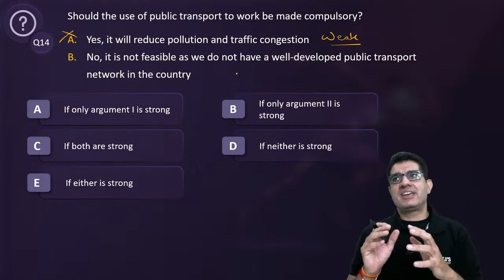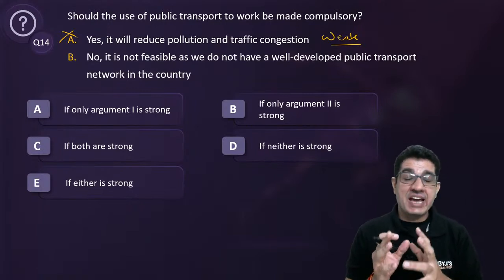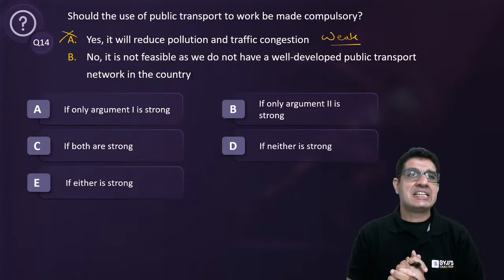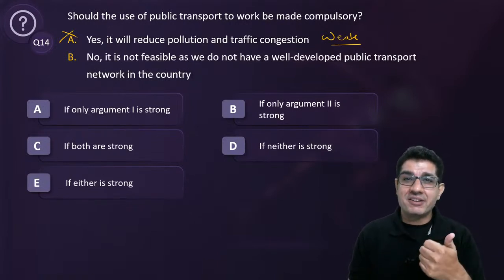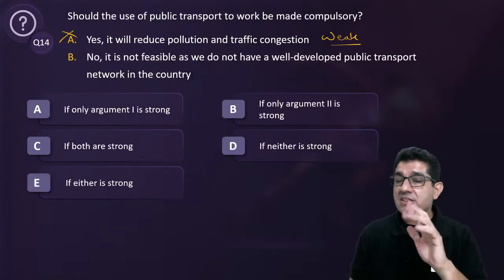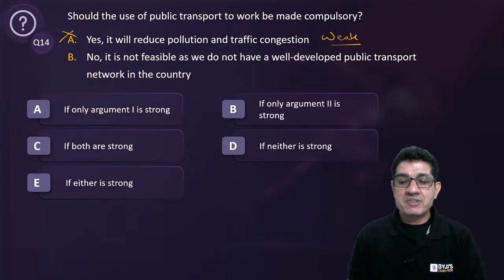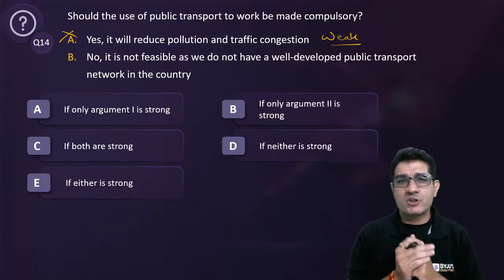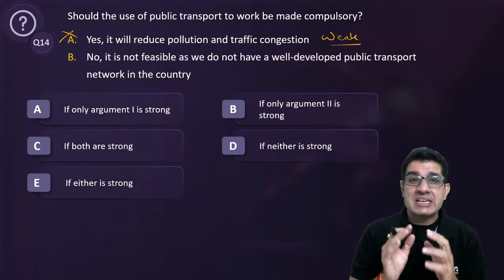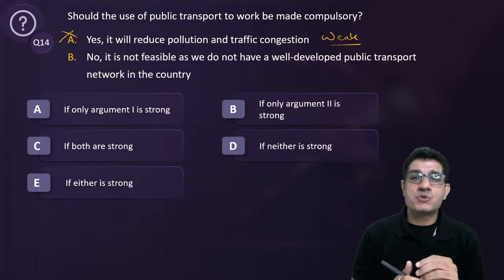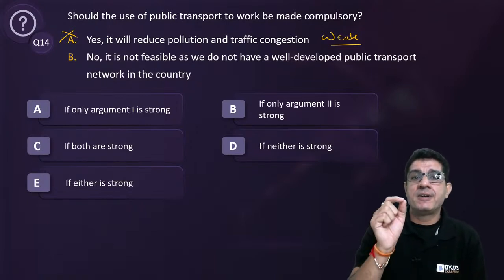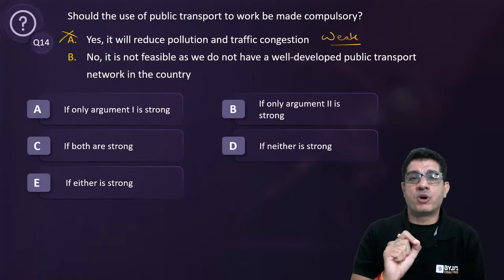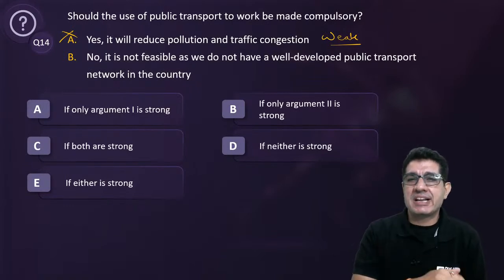So in an argument, we have some assumptions. If those assumptions are valid, if those assumptions are reasonable, then the argument is strong. But if the assumptions are not valid, if the assumptions are absurd, if the assumptions are irrelevant, then the argument turns out to be weak. In argument A, the assumption is that private transport is causing pollution and traffic congestion.